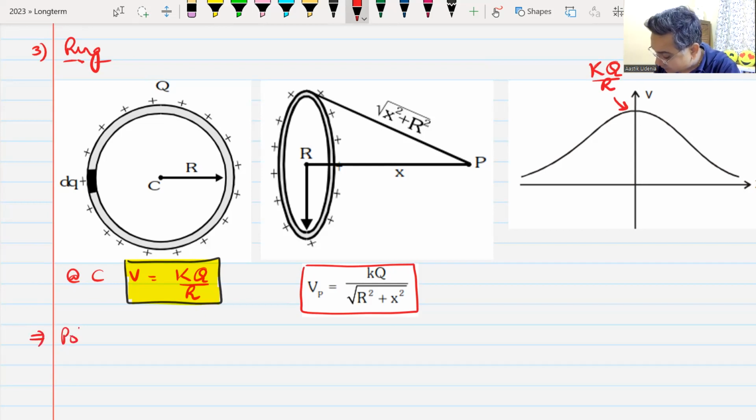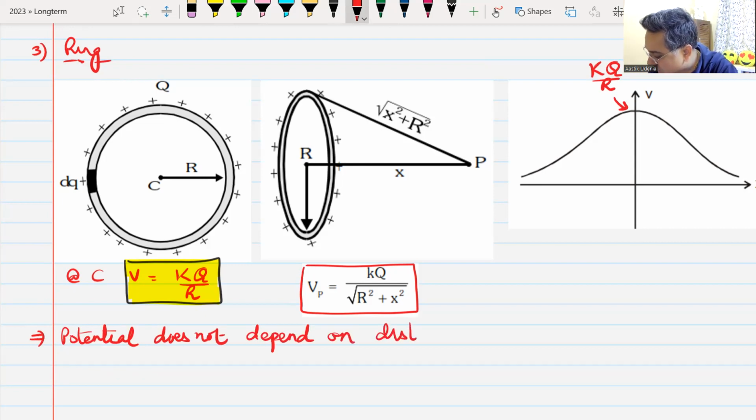One thing you must note is that this potential does not depend on the distribution of charge. Here we have taken this ring to be uniformly charged.